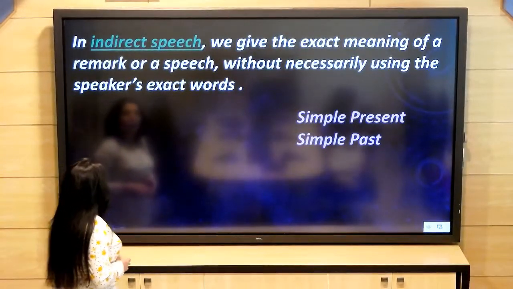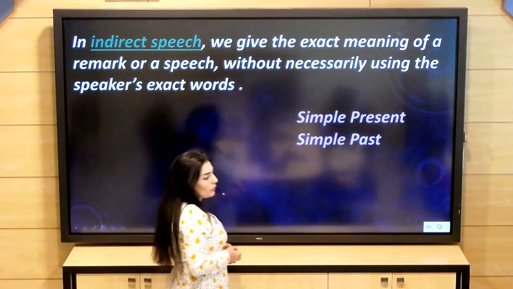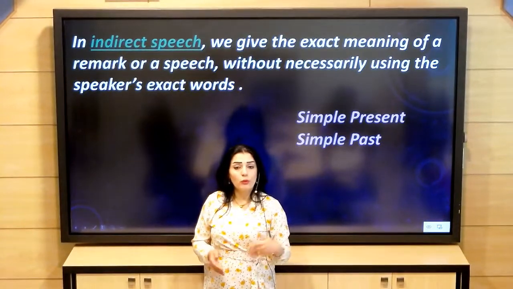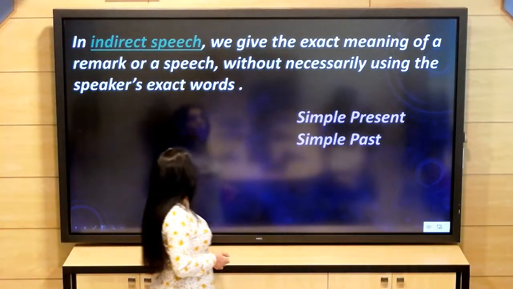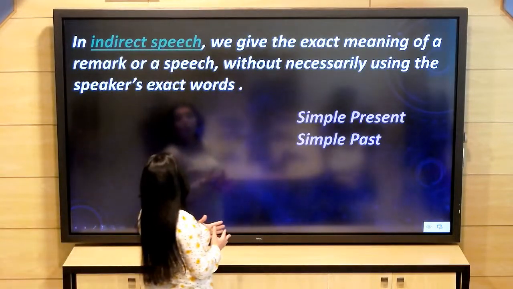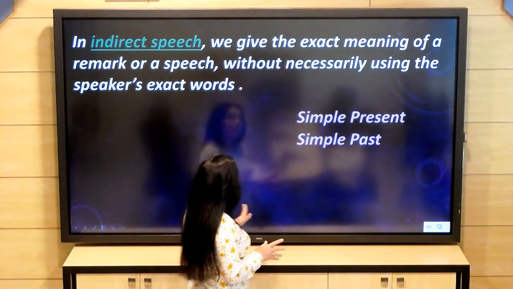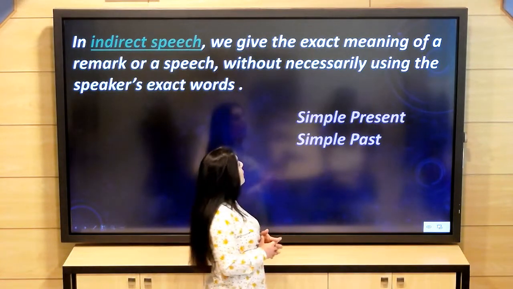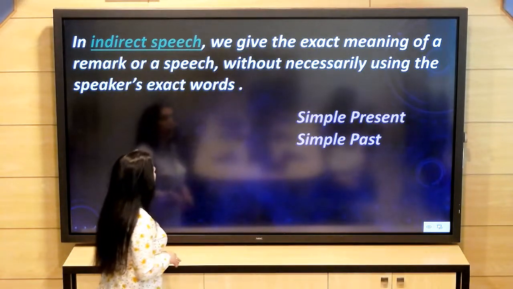Now, the other way to report what someone has said is indirect speech. We give the exact meaning of a remark or a speech without necessarily using the speaker's exact words.